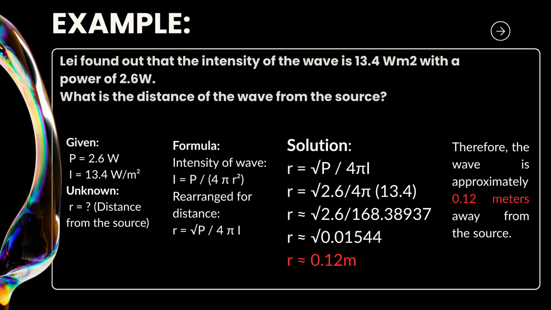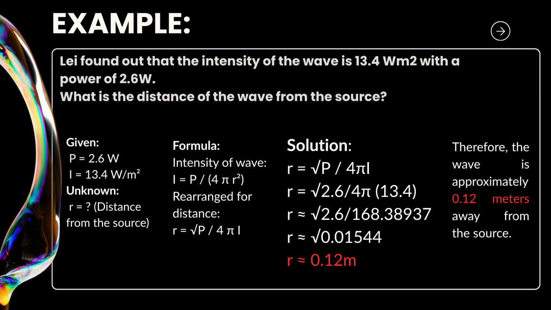So the unknown there is the distance from the source, which is the r. So for the formula, since we are looking for distance, we use the formula for intensity of the wave and rearrange it for the distance. So once we rearrange the formula, it becomes r equals square root of P over 4 pi I, where I is the intensity.